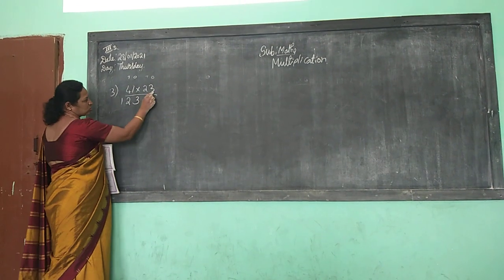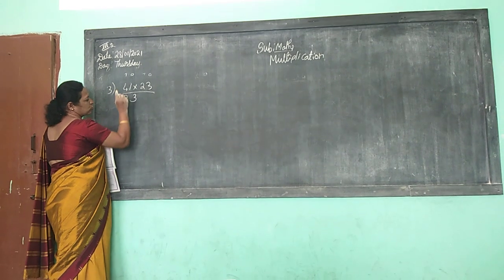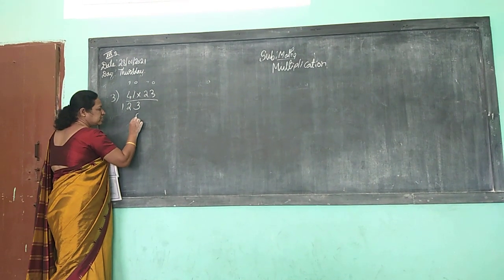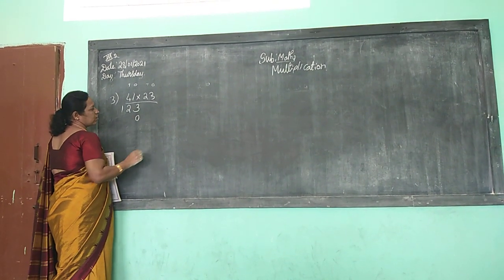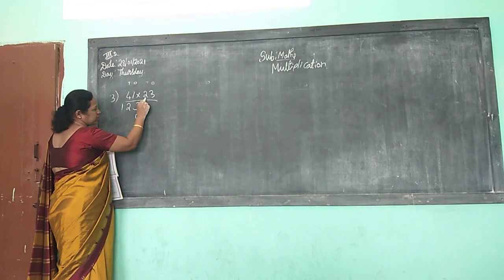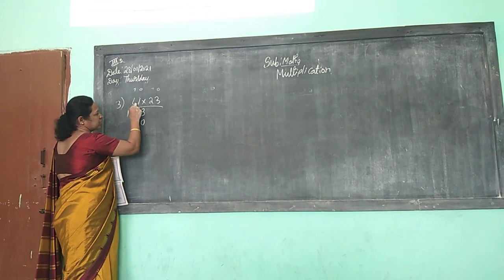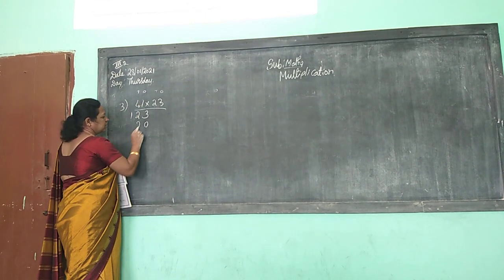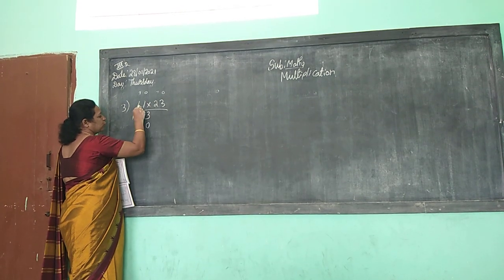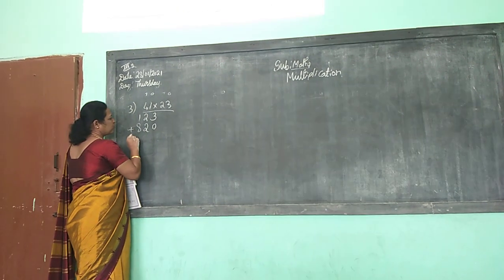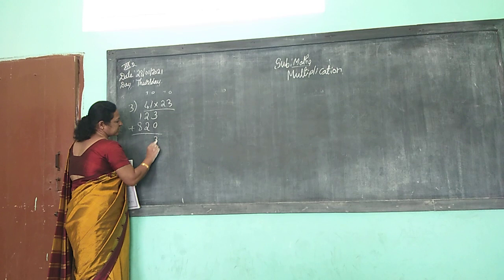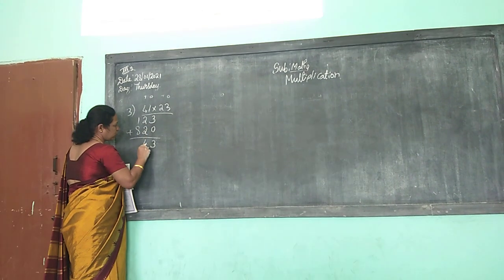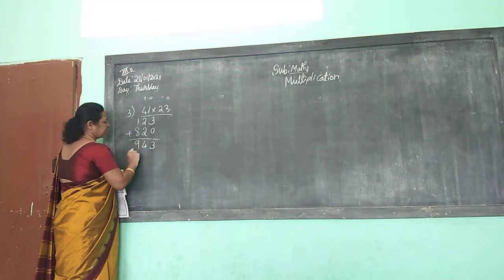Now the ones place is over. From 3 we multiplied this number also. We can put 0 here. Okay. Now what is there in the tens place? 2 is there. From 2 we can multiply this 41. 2 ones are 2. 2 fours are 8. Now add both. 3 plus 0 is 3. 2 plus 2 is 4. 1 plus 8 is 9.